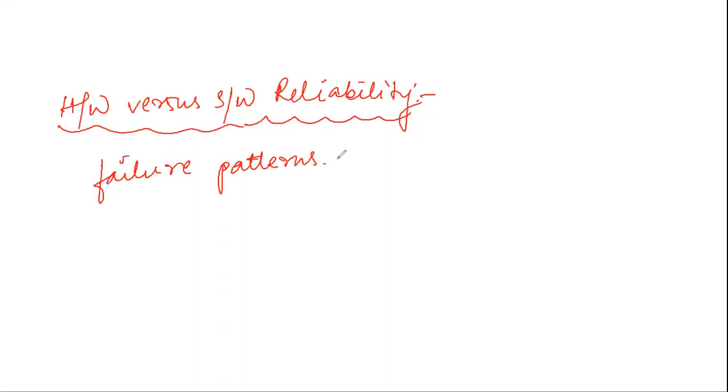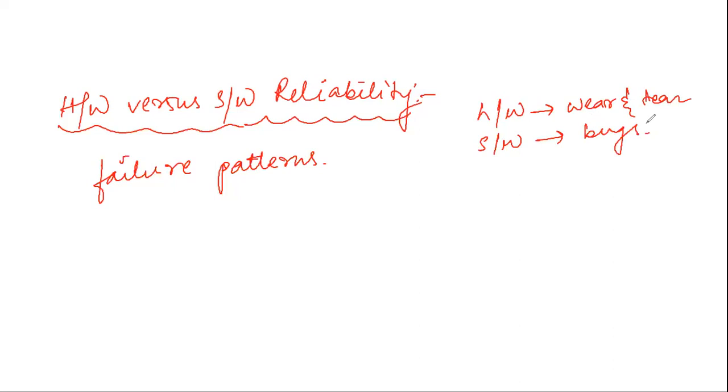Hardware components fail due to very different reasons compared to software components. Hardware components fail mostly due to wear and tear, whereas software components fail due to bugs or errors.